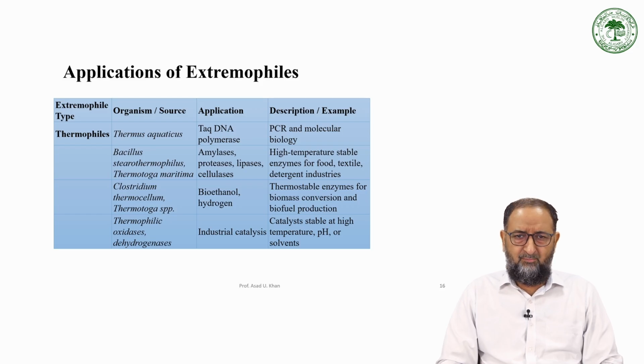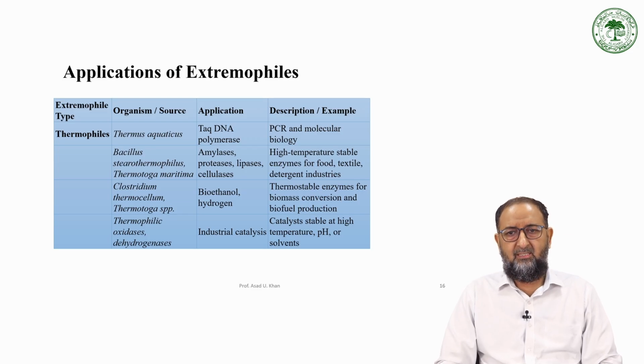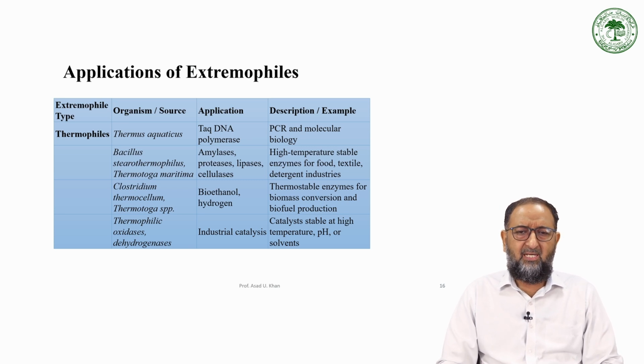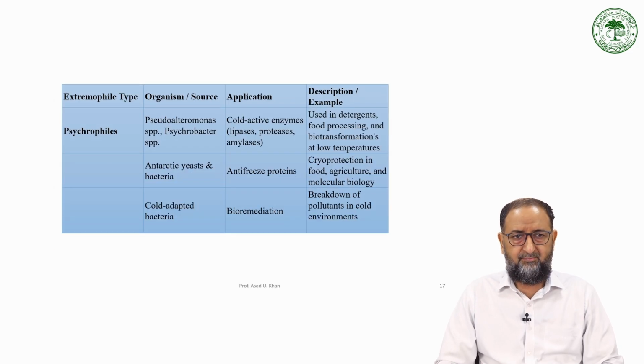What are the applications of these extremophiles? The application of extremophiles like Thermus aquaticus is Taq DNA polymerase, which is used in PCR. High temperature stable enzymes are present for food, textile, and detergent industries. Thermostable enzymes for biomass conversion, right? Biofuel production, catalysts stable at high temperature, pH, or solvent. So all these applications are possible only when modifications take place at the gene or protein level.